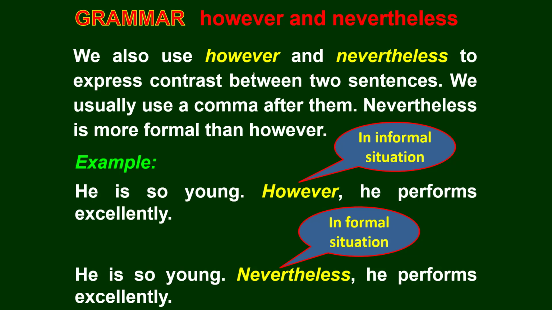We also use however and nevertheless to express contrast between two sentences. We usually use a comma after them. Nevertheless is more formal than however. As you see, we should use a comma after both of them. It's very important, okay? After however and nevertheless, we should use a comma, okay? So this one is a comma.